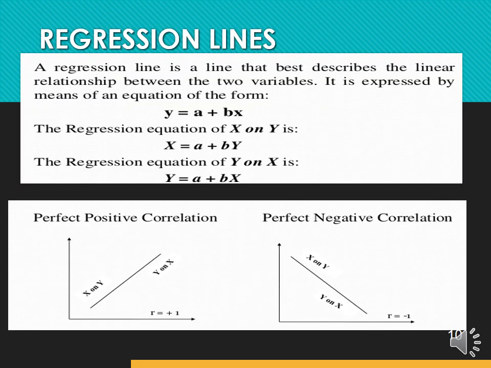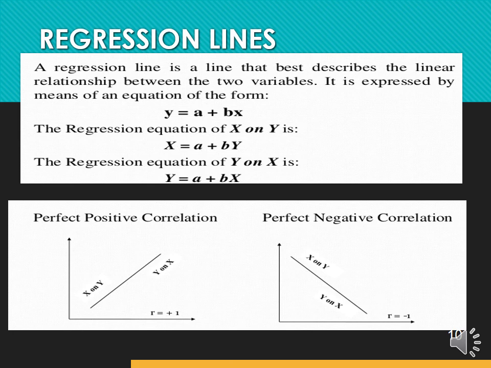Now we will learn about regression lines. A regression line is a line that best describes the linear relationship between two variables. It can be expressed as y = a + bx, where the regression equation of x on y is given as x = a + by, whereas the regression equation of y on x is given as y = a + bx.